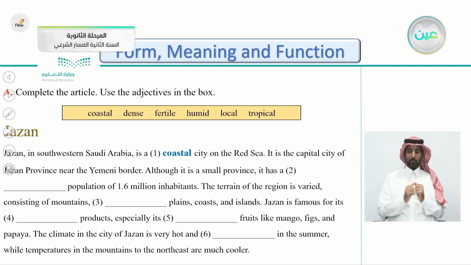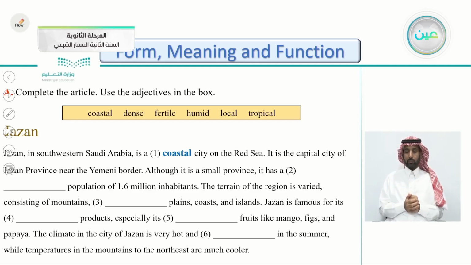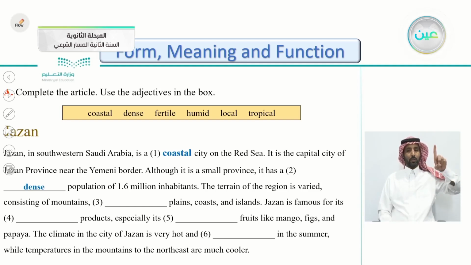It is the capital city of Jazan province near the Yemeni border. Although it is a small province, it has a population of 1.6 million inhabitants. So we're describing the population. So how do we describe the population? Dense, fertile, humid, local, or tropical? Very good. It has a dense population. It means too many people there. Dense population of 1.6 million inhabitants.